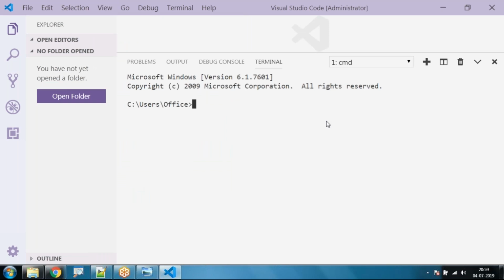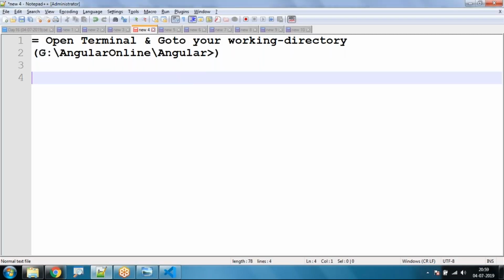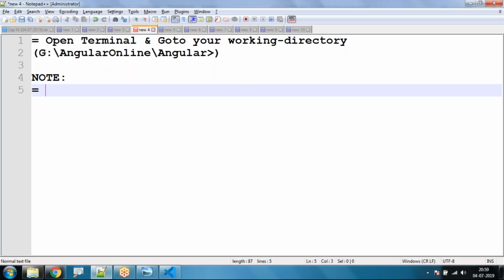I'll write a note here: terminal is nothing but command prompt. We have a command prompt in our Windows operating system, and this is the same as that.